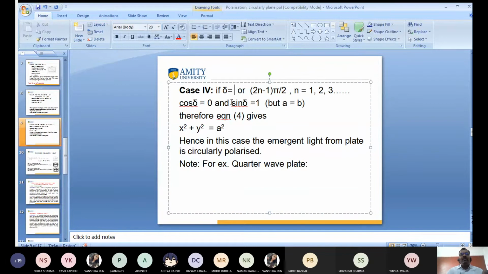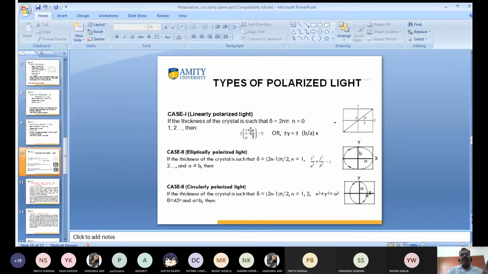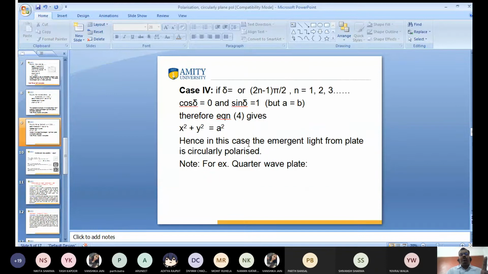What is the condition? The condition is A is equal to B. A equal to B means equation 4 reduces to x square plus y square is equal to a square. So this is known as circularly polarized light.